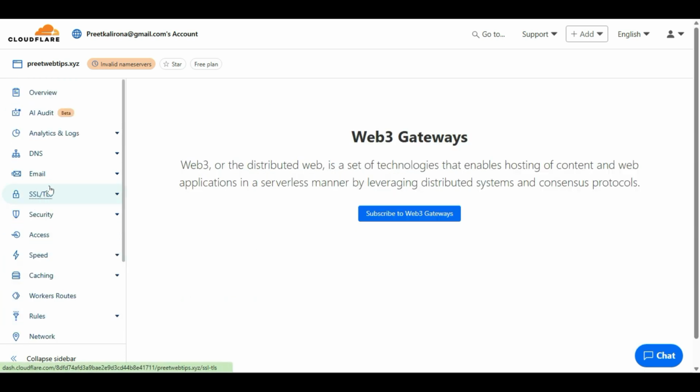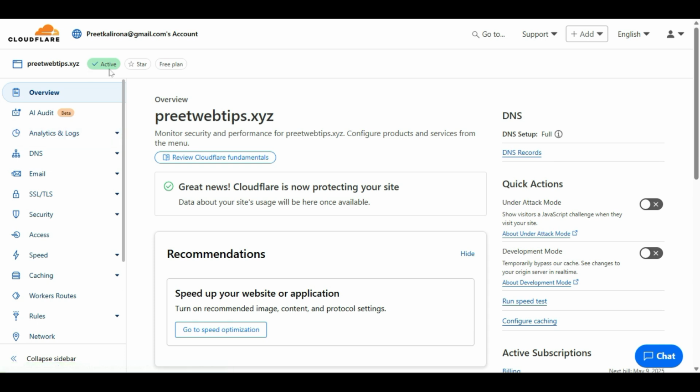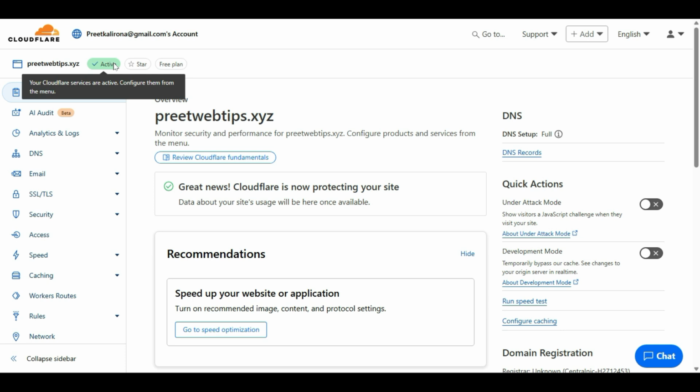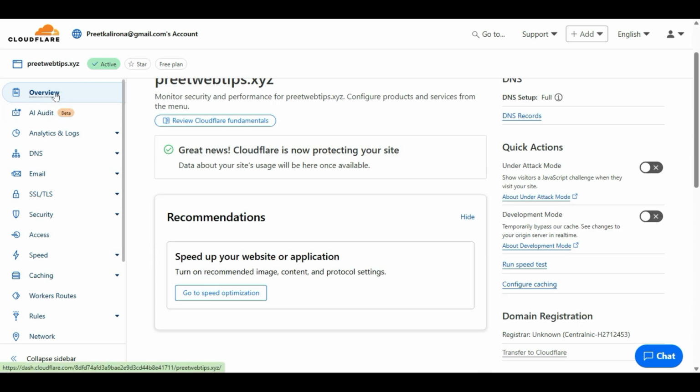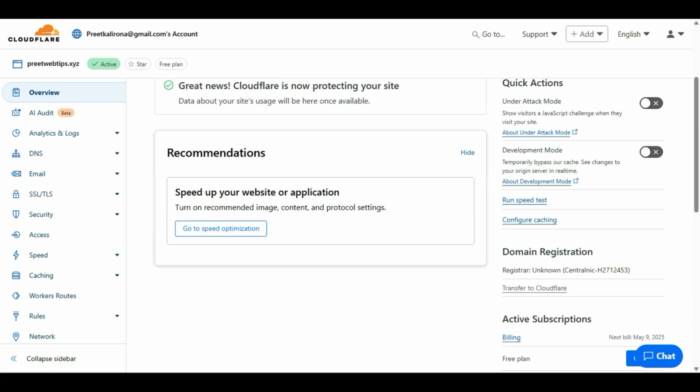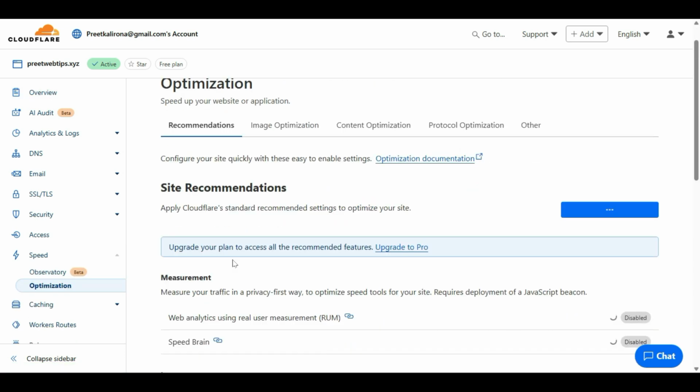Web3 we have here. As you can see, now it's active. If I refresh here, my domain is showing as active now. So that means all the settings have been enabled. Once it's active, go to the dashboard overview, and you will see a recommendation option for speed optimization. Click on it, and here you can simply enable this one. If you don't want to go step by step, just go ahead, site recommendations, enable all available settings.